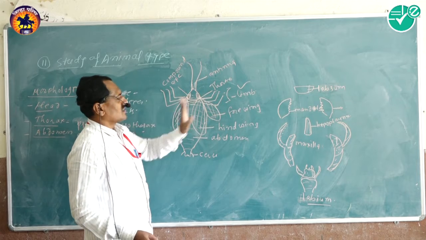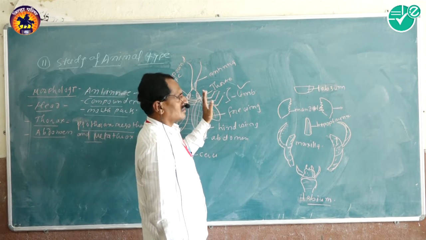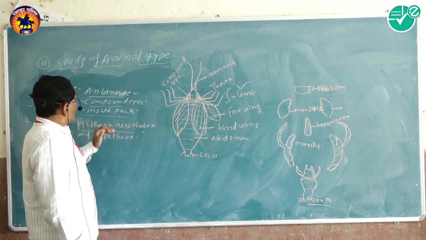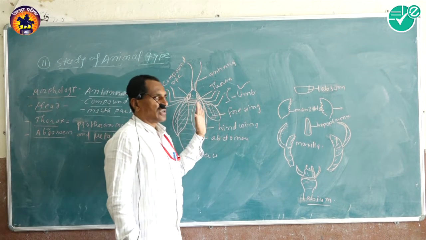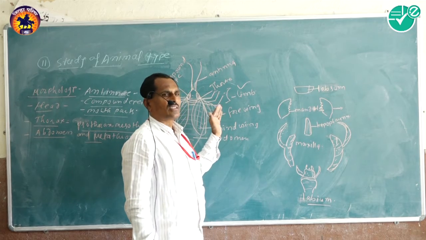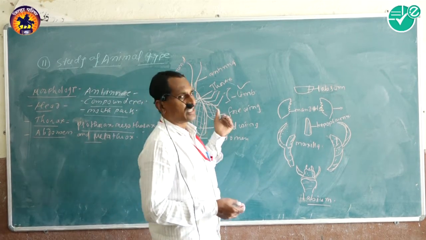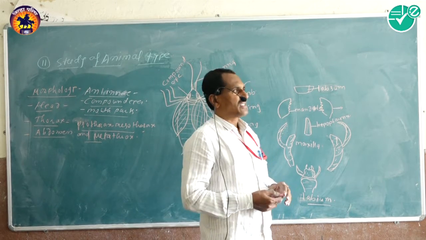And the limbs are useful for walking because it is a fast runner. It is present in dark places and it runs fast.